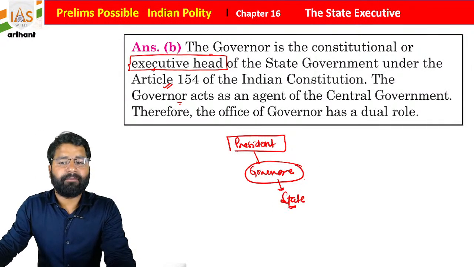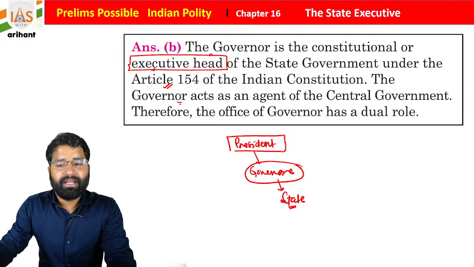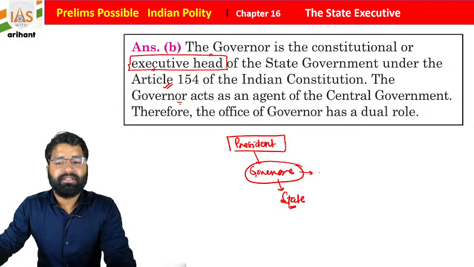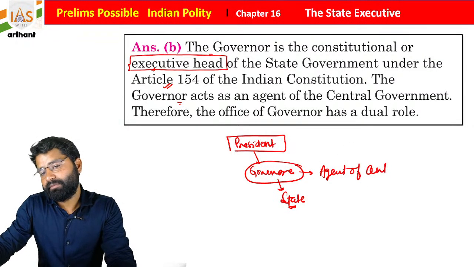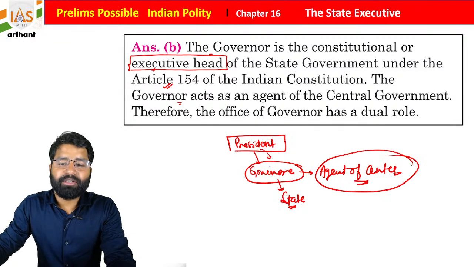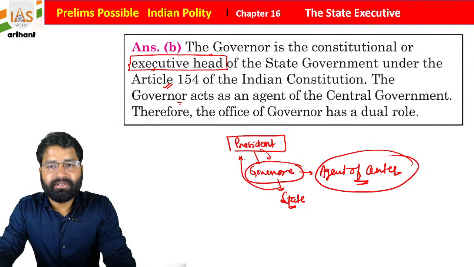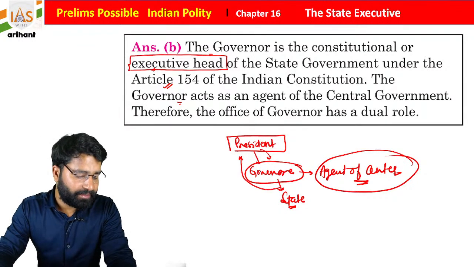Another important thing, the Governor is sometimes considered an agent of the center. Agent of the center means he is appointed by the President, so he will inform the President about all types of matters going on in the state, students.